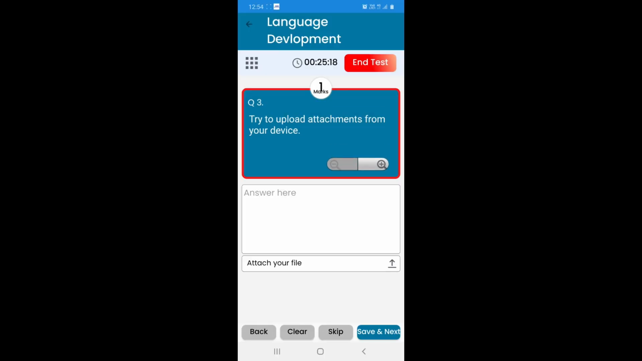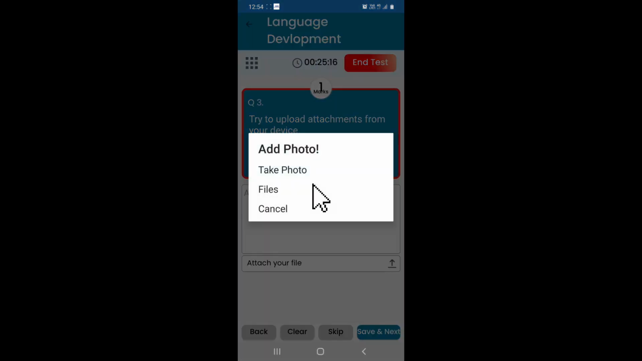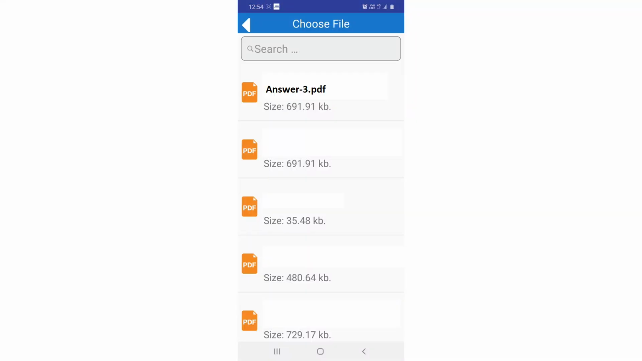Children, in case of lengthy answers where you feel the answer cannot be accommodated in one single picture, you can take the pictures and you can convert them into PDF and keep it ready. Then, when you want to attach the file, you can use this method.